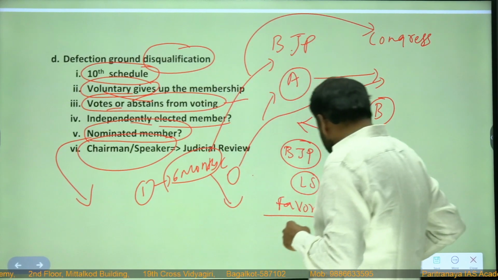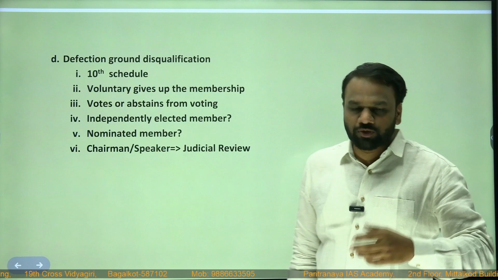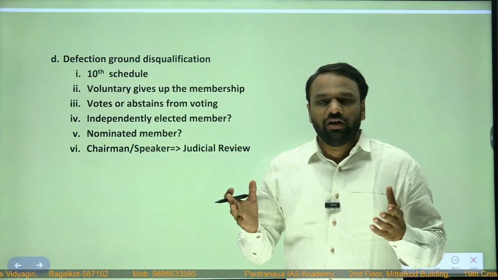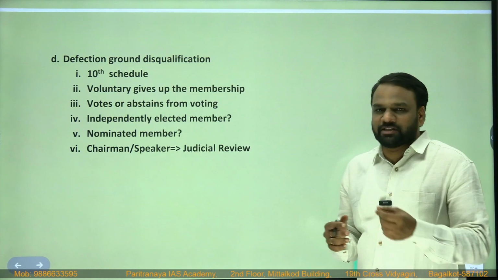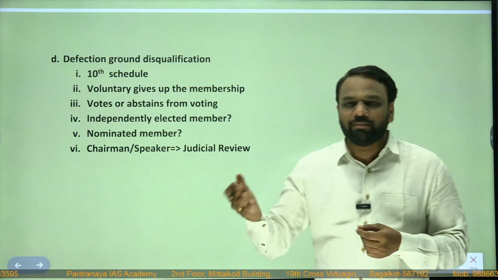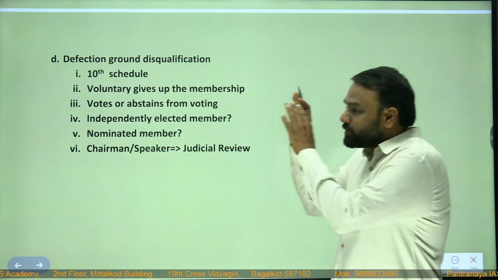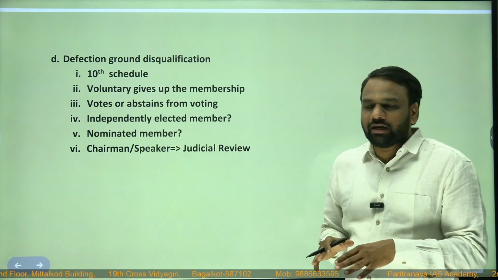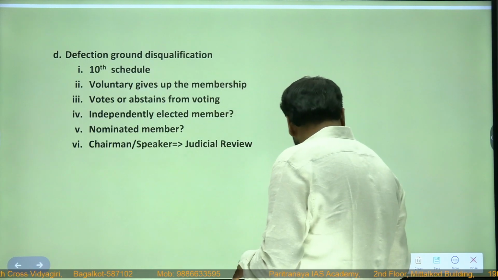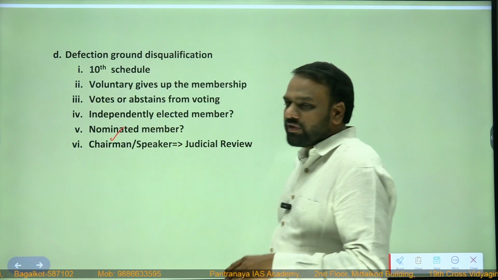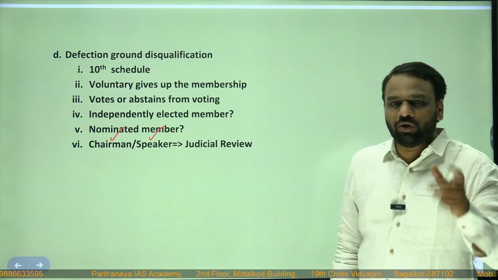Now in the previous two cases, that is, disqualification based on constitutional grounds and disqualification based on the Representation of People Act, who will take the ultimate decision? The ultimate decision will be taken by the President, and before that the President will consult the Election Commission of India. But when it comes to disqualification on the grounds of defection, who can take the ultimate decision? The decision will be taken either by the chairman of Rajya Sabha in case of Rajya Sabha members and the speaker of Lok Sabha in case of Lok Sabha members.